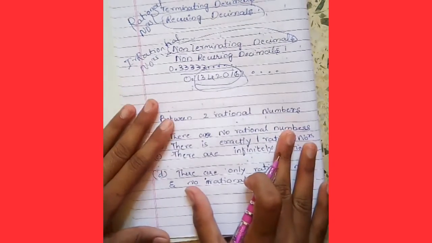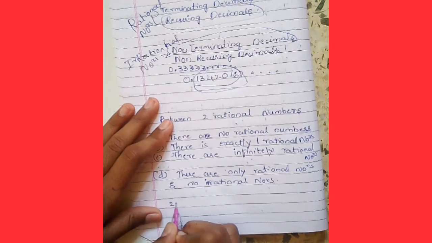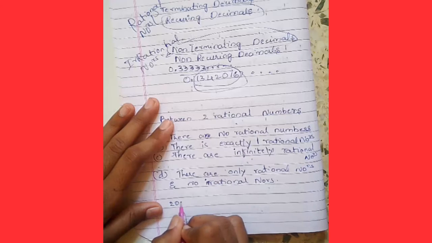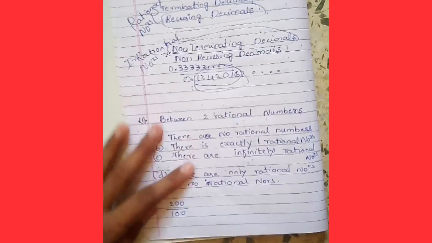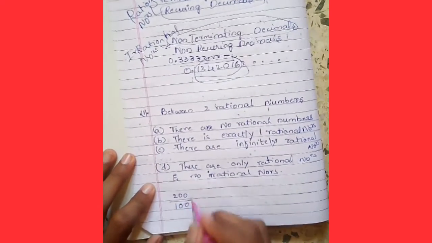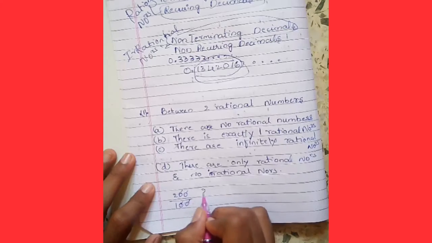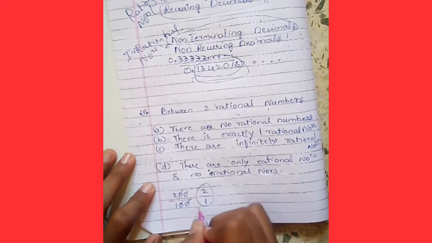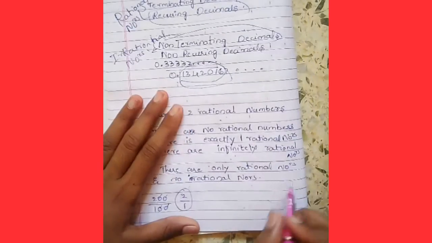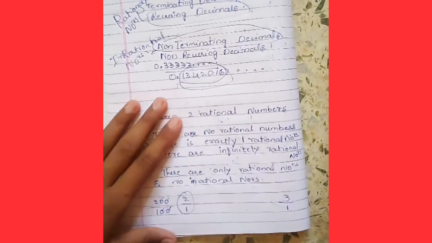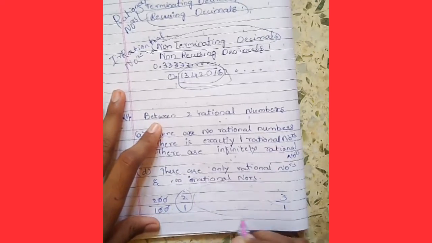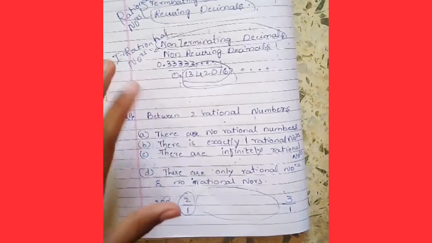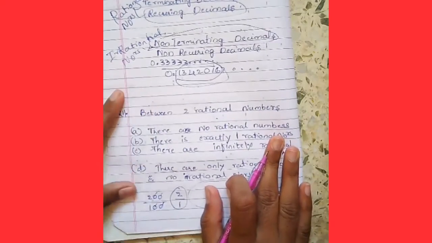Okay, so let's test. Between two rational numbers, 200 by 100. Is this a rational number? Yes. If we cancel, we get 2 by 1, that means it is 2 only. Okay, 2 by 1 and 3 by 1, these are two rational numbers here. So in between 2 and 3, how many rational numbers are there? We are going to find out. Are there no rational numbers?